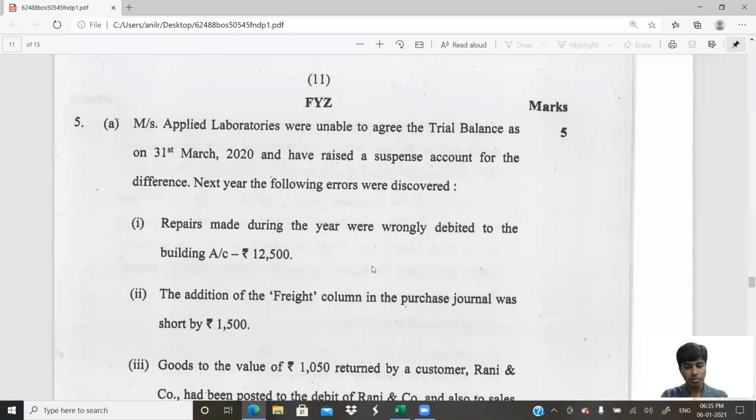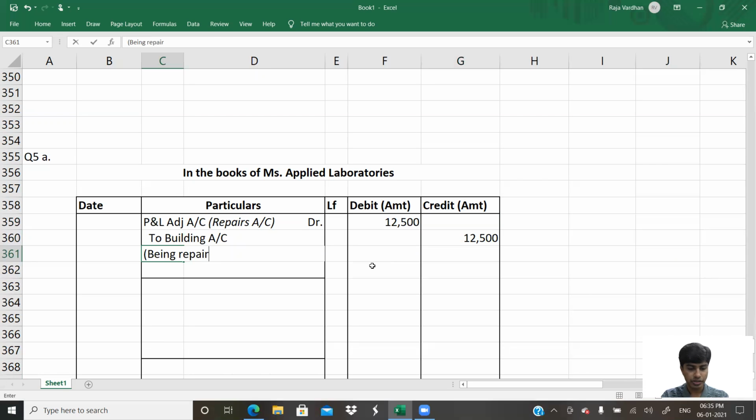Being repairs wrongly debited to buildings, now rectified. It was wrongly debited to building account, now it is rectified. So this is the journal entry followed by the narration.